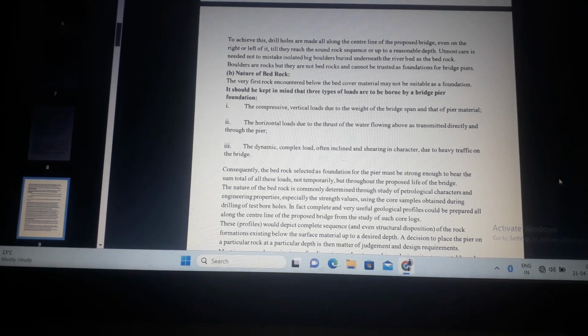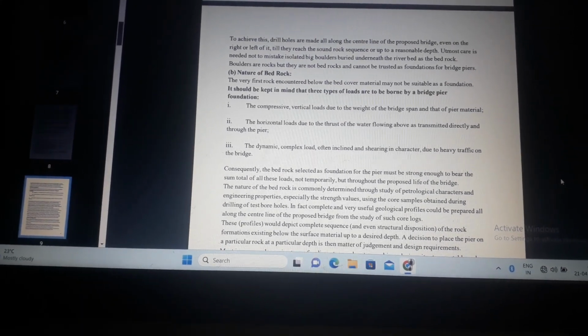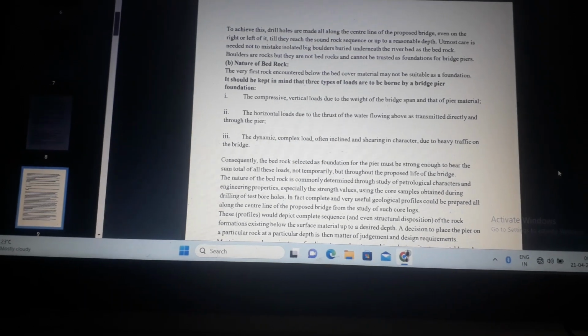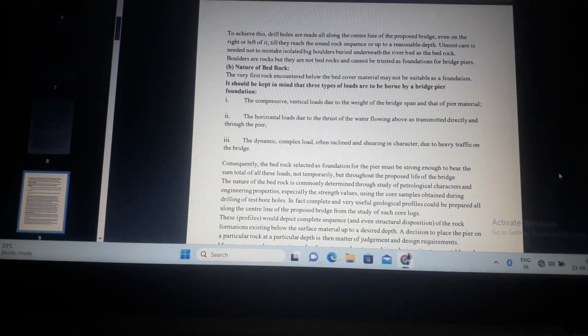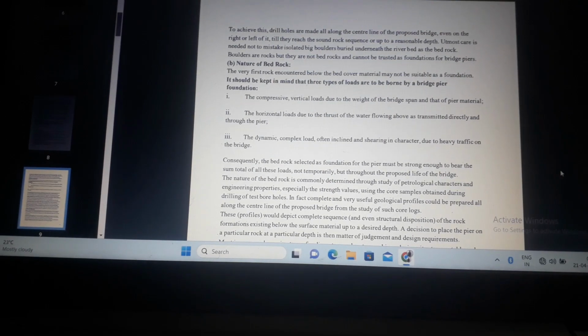Consequently, the bedrock selected as foundation for the pier must be strong enough to bear the sum total of all these loads, not temporarily but throughout the proposed life of the bridge. Structural disposition. Ideally, a horizontal attitude and uniformly massive structure with depth are desirable characters in the foundation rocks, as these offer inherent resistance against failure. However, even inclined rocks in a confined situation under the bridge piers are considered quite safe if they possess normal strength values.